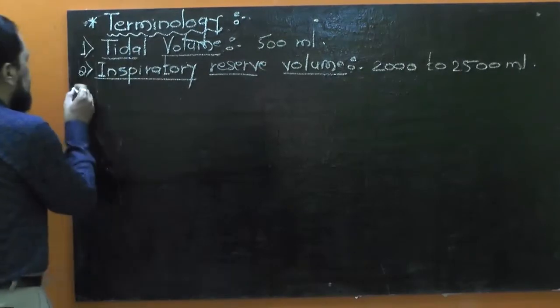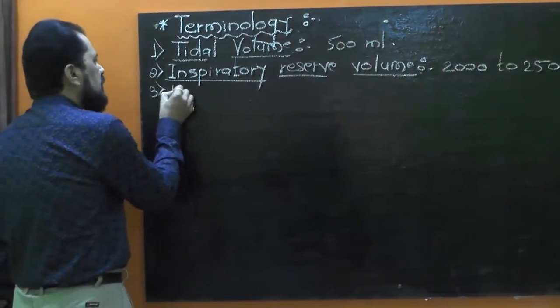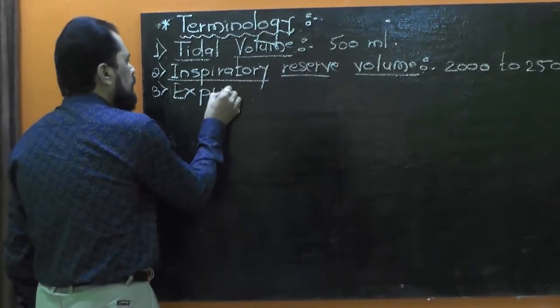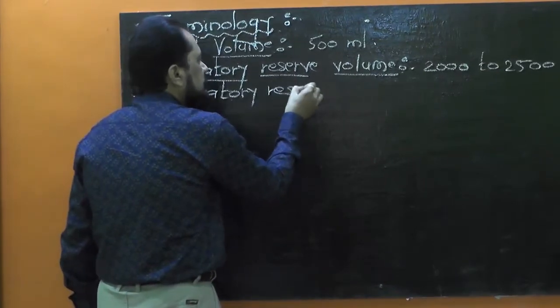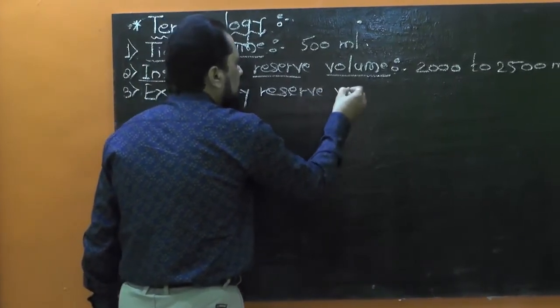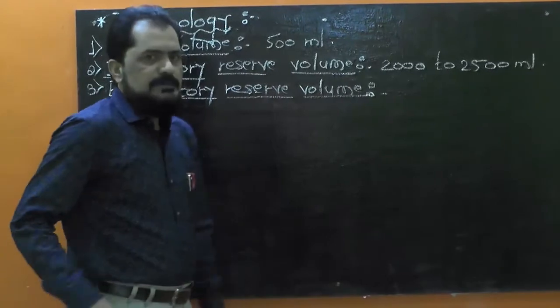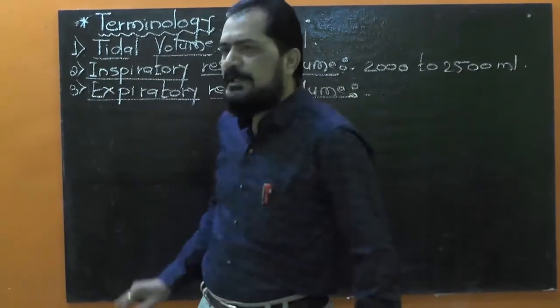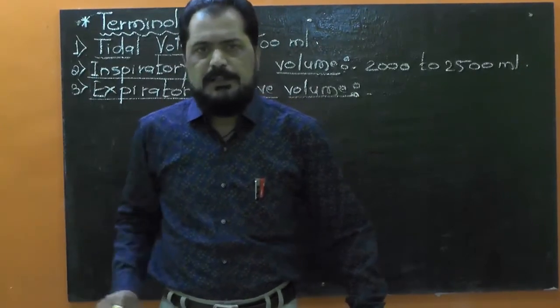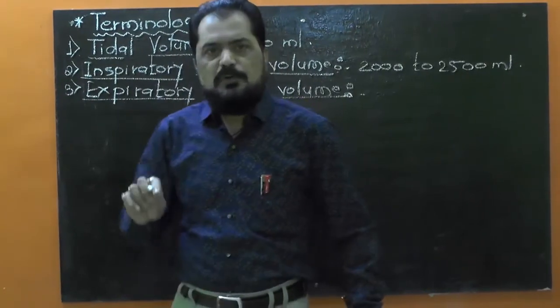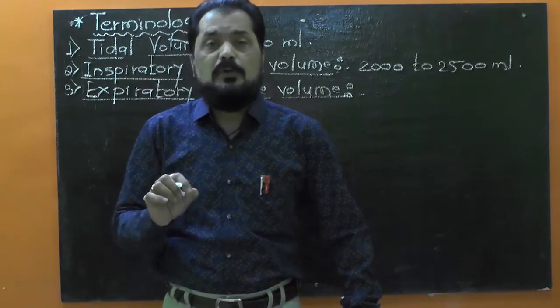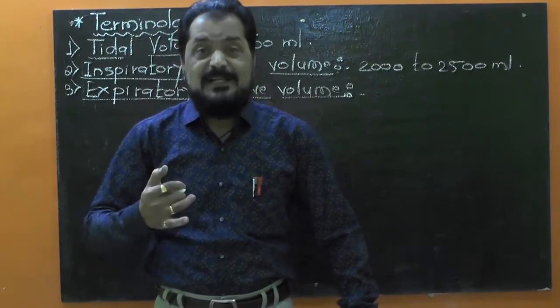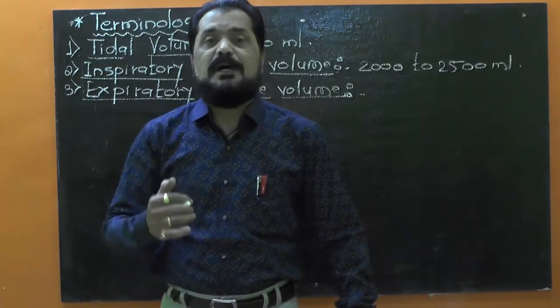Come to the next, that is expiratory reserve volume. Just now we have studied the definition of inspiratory reserve volume, the maximum volume of air that is inhaled during forced inspiration.